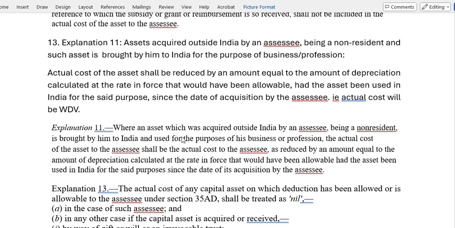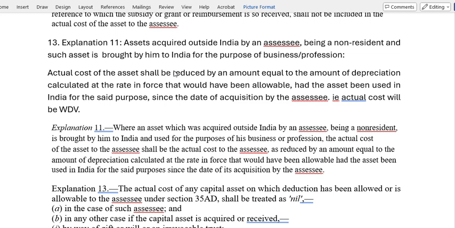Now, explanation 11. Asset acquired outside India by an assessee, being a non-resident, and such asset is brought by him to India for the purpose of business or profession. In this case, you are a non-resident Indian. You have acquired some asset while you were outside India.